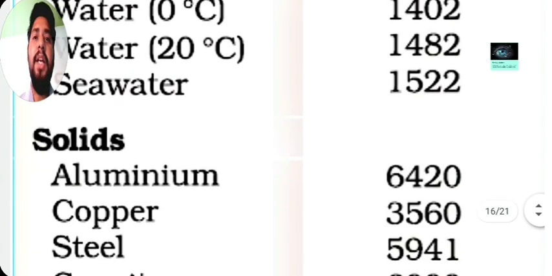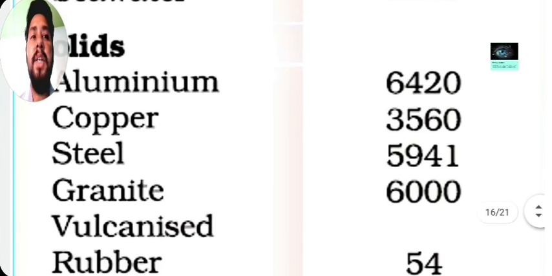As you can see, in solids the speed of sound is comparatively high compared to liquids and gases. In aluminum it is 6420 meter per second. In copper it is 3560 meter per second. In steel it is 5941 meter per second, and so on.